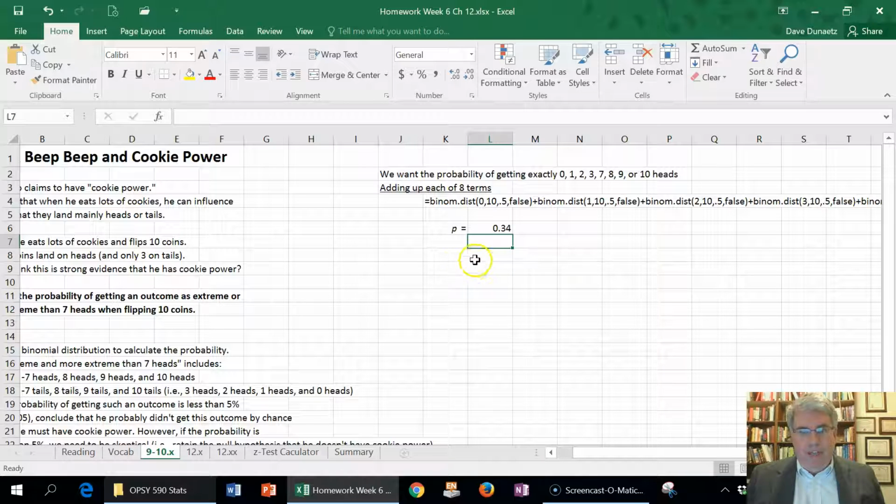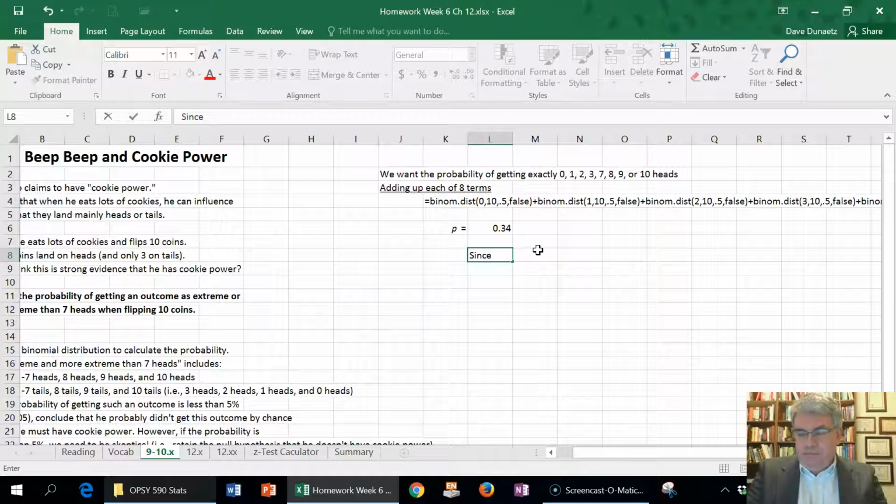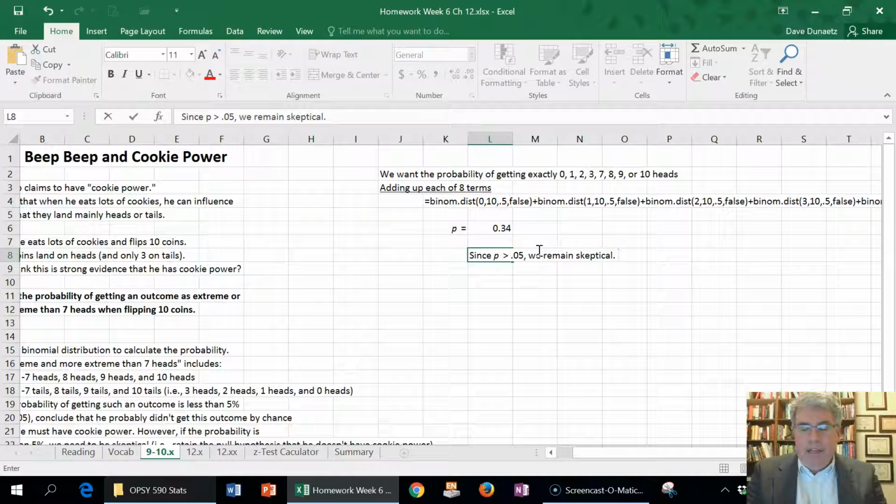So what we need to do is we have to say since P is greater than 0.05, we remain skeptical. That means we retain the null hypothesis. Maybe Beep Beep doesn't have cookie power.